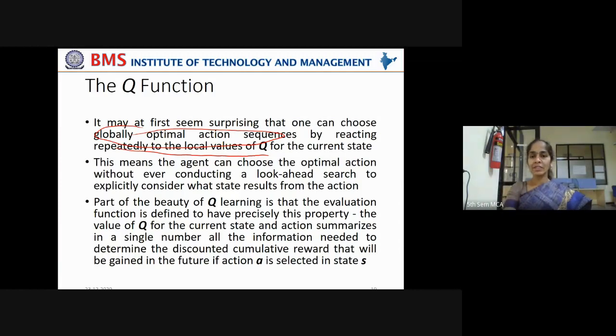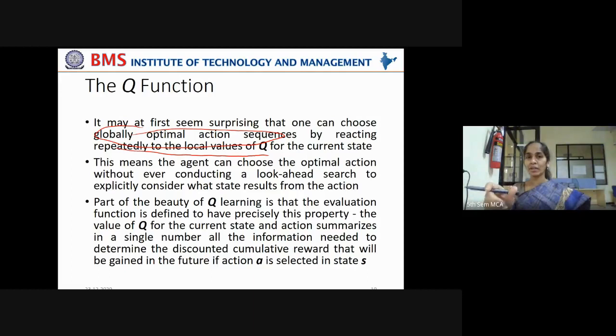Now, this means the agent can choose the optimal action without ever conducting a look-ahead search to explicitly consider what state results from the action. So, look-ahead search is not required actually. What would be the outcome after 2-3 steps? It is not interested in that. What would be the reward only in the next immediate step? That is what it is interested in. It need not search ahead of the moving sequences. It can just search with its immediate next move, immediate next state by taking this action.